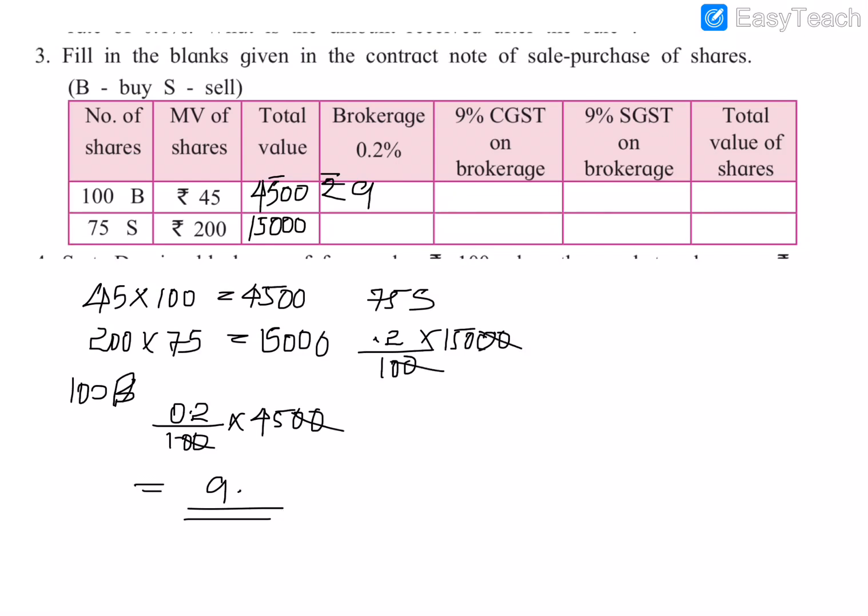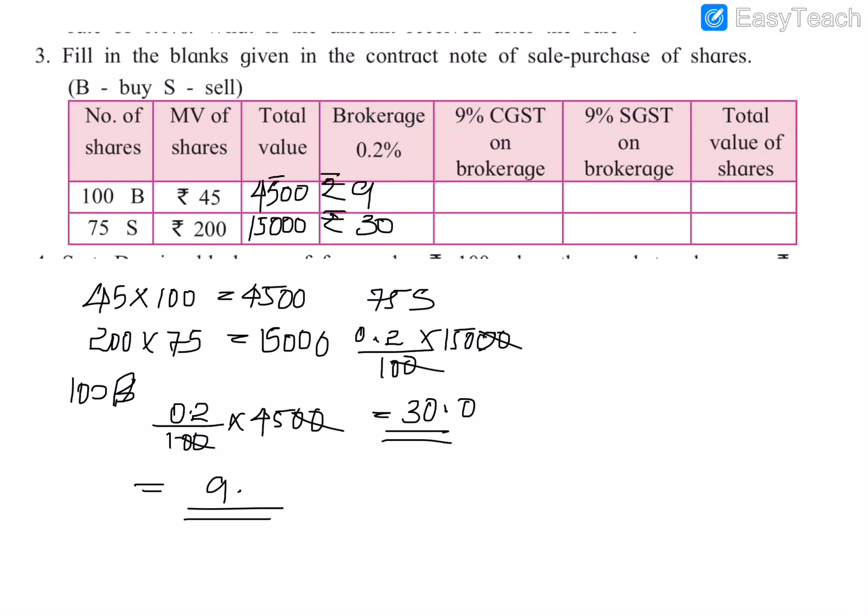Two zeros will be cancelled, so 150 into 2. 150 into 2 is 300, and since one decimal point is there, we will put the decimal point after one place. So it will be 30.0, that means rupees 30. So rupees 30 is the brokerage for selling 75 shares.